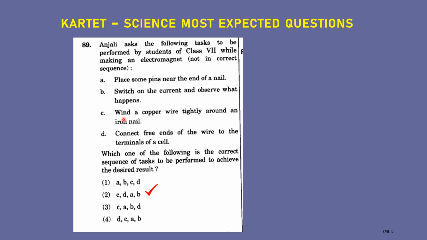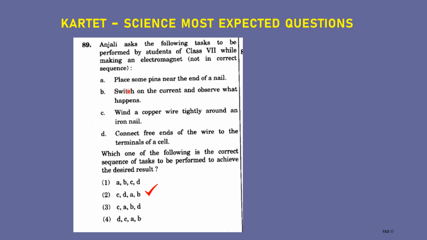Wound, that is not wind. Wound a copper wire tightly around an iron nail. First you have to take an iron nail. In that one, take one copper wire, then wound it properly with the copper wire. Then next one is D. Connect free end of the wire to the terminal of a cell. You will get two free ends. Those two free ends you have to connect to the terminal of a cell.